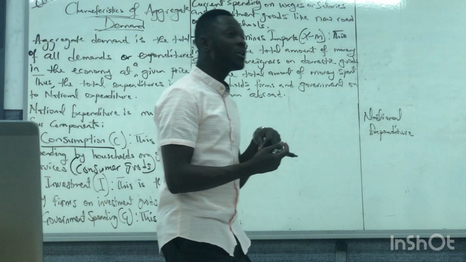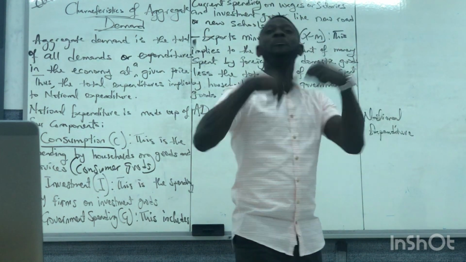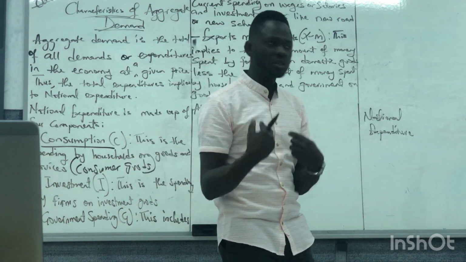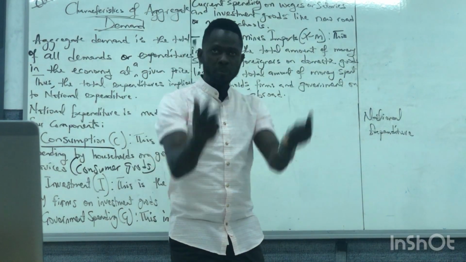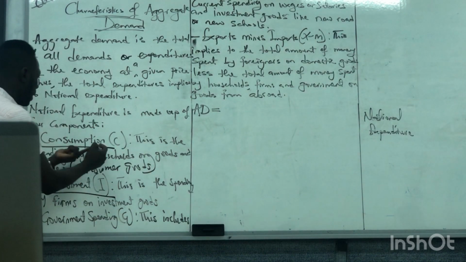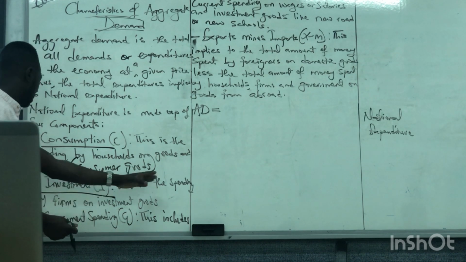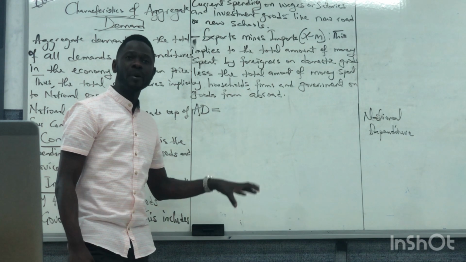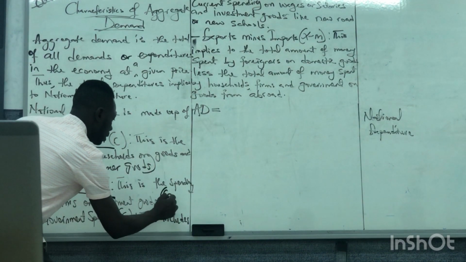Then we go to the firms. The firms do not invest for consumption. They invest for production. Please get the point here. Individuals spend to consume. Firms do not spend to consume. Rather, they spend for production. So you represent consumption with C. Investment is I. This is the spending by firms on investment goods. What are investment goods? We are talking about capital goods.